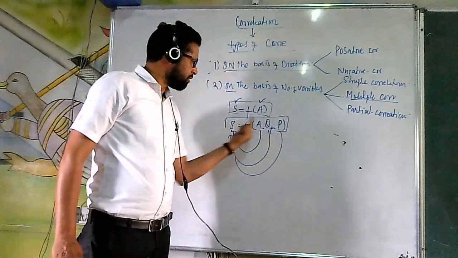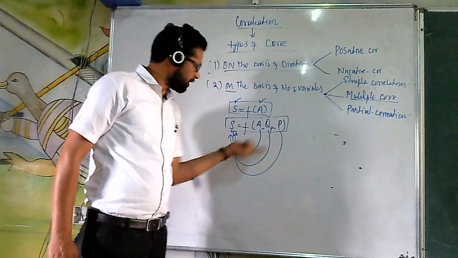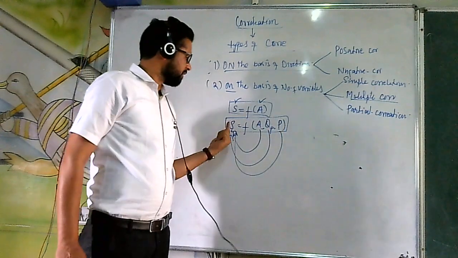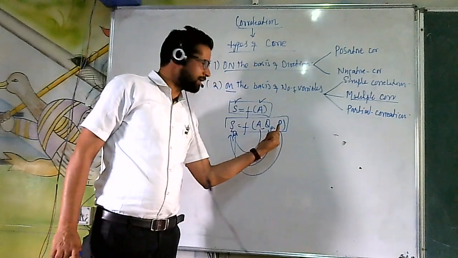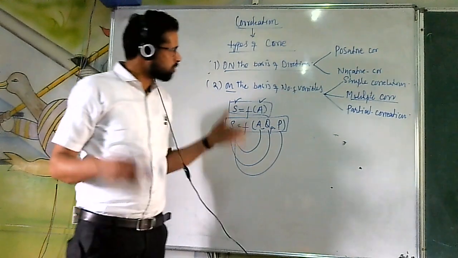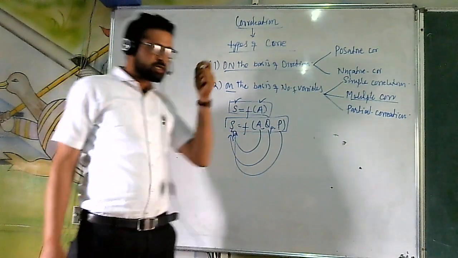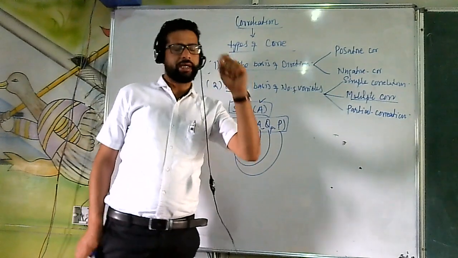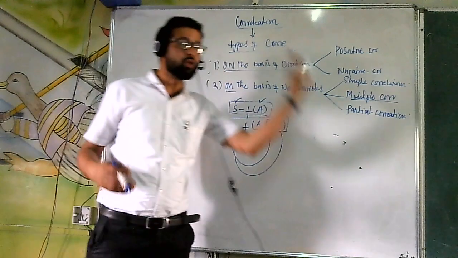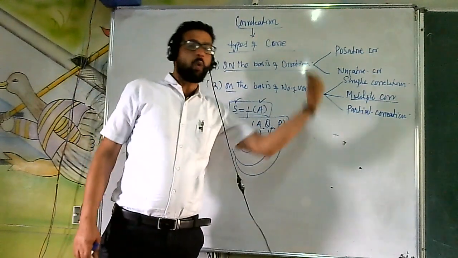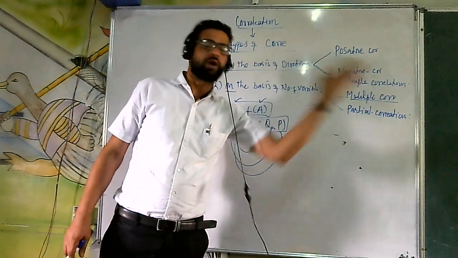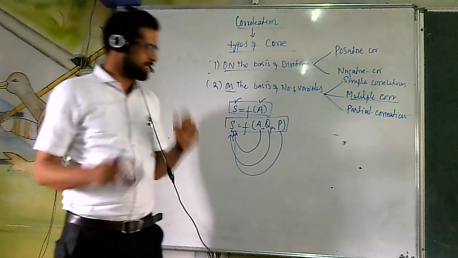When we study the impact of quality of product on the sales, we keep these two constant. When we discuss the impact of price on the sales of the product, we keep these two constant. So what do we mean by partial correlation? It is defined as that form of correlation in which we discuss the relationship between more than two variables, but while finding out the relationship, we keep other variables constant. This is known as partial correlation.